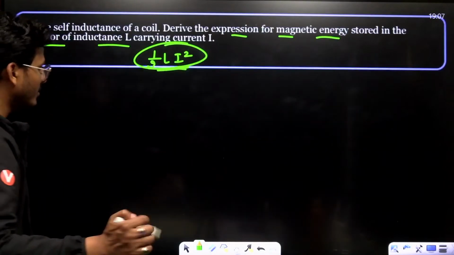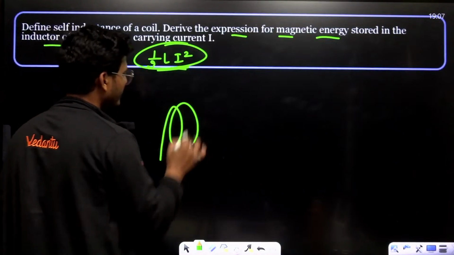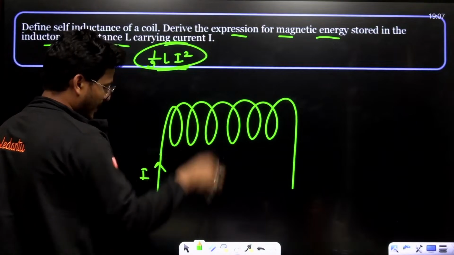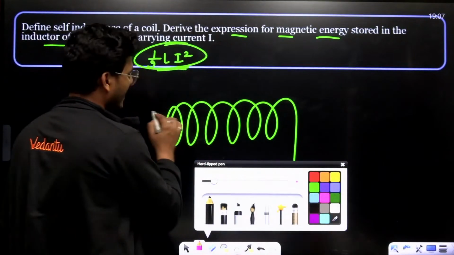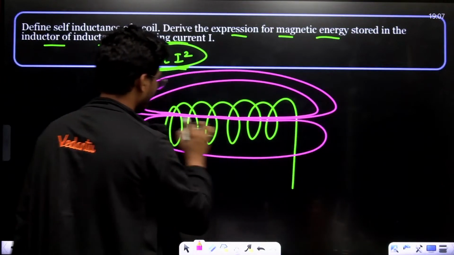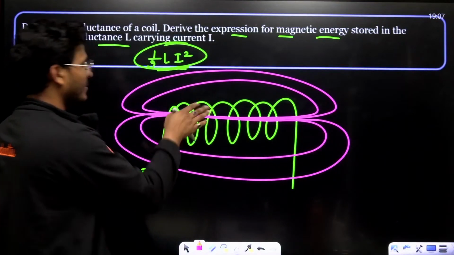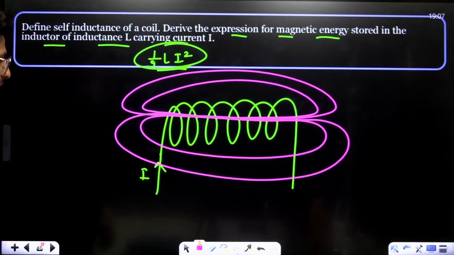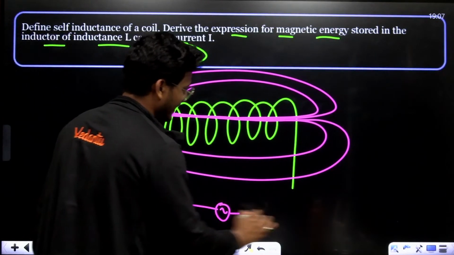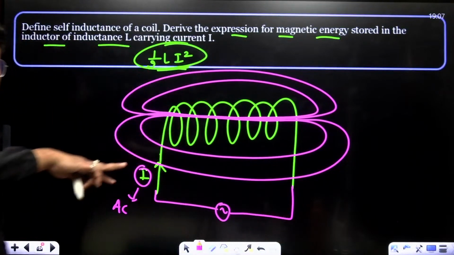See, as you know, what is self-inductance? This is a coil. If I ampere of current passes through it, due to this current there will be a magnetic field across this coil. And this current is AC, so it's varying.